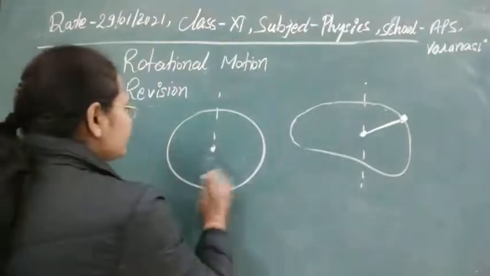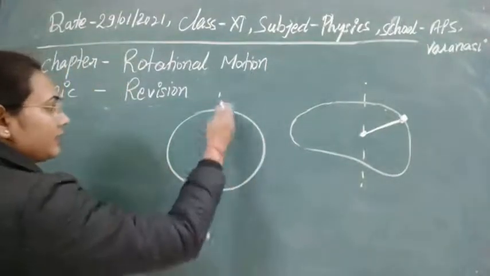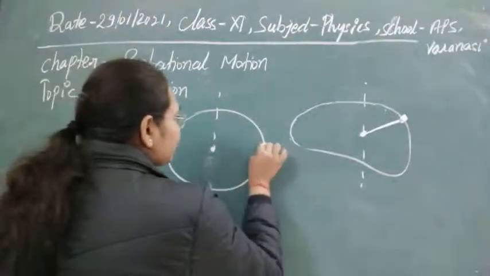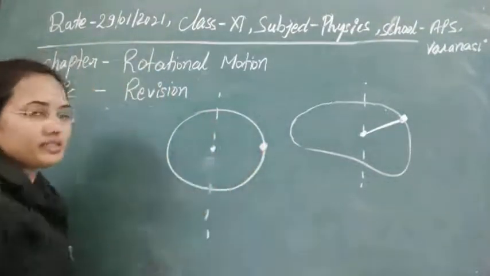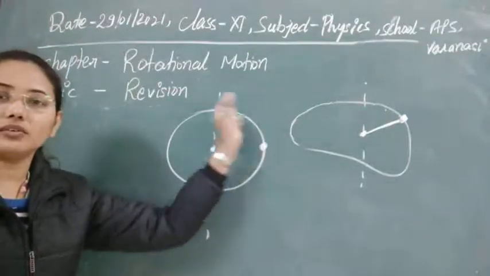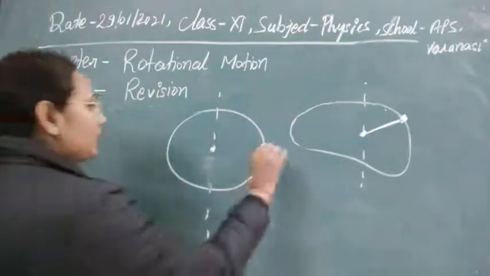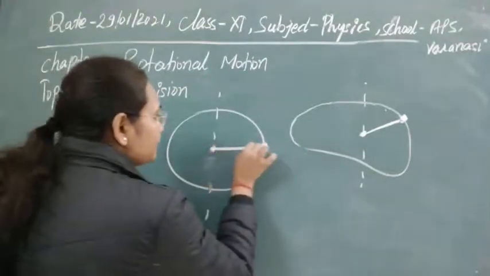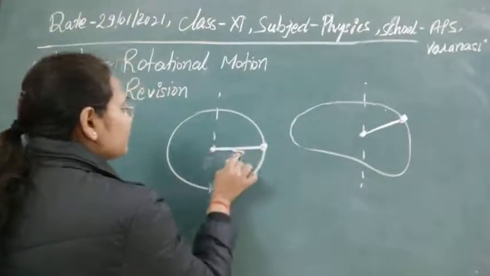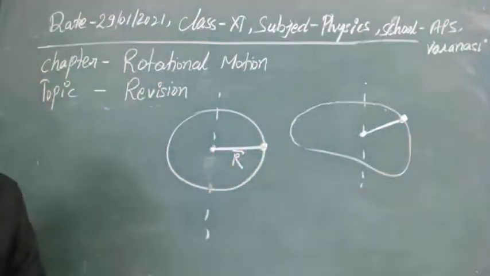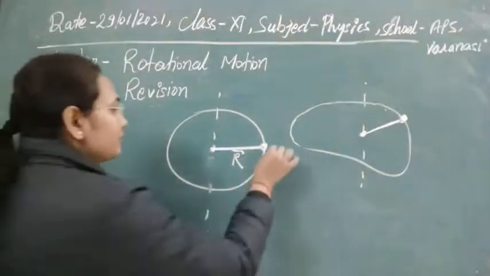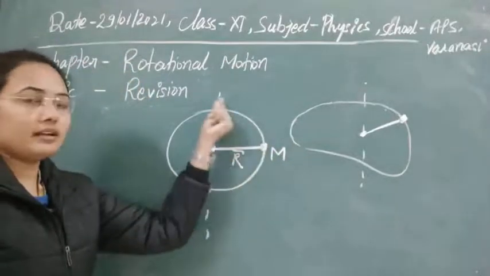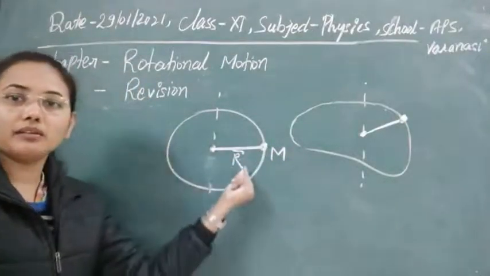Any system rotating about an axis passing through its center, suppose we take the sun-earth system: obviously the sun is at the center and the earth is rotating around it. Initially suppose the earth is here, so the position vector from the center to it we can represent by r. Suppose the mass of the system is m. Now it starts to rotate in this circular path.